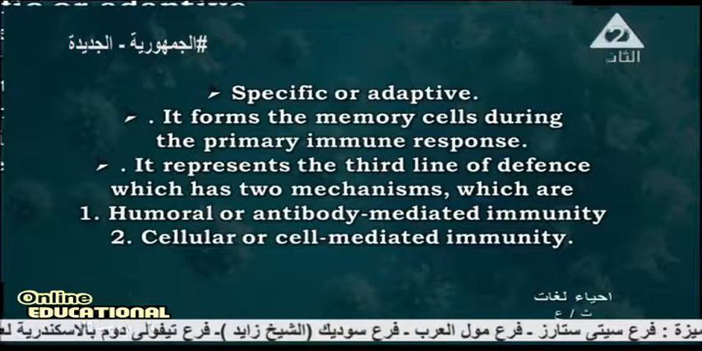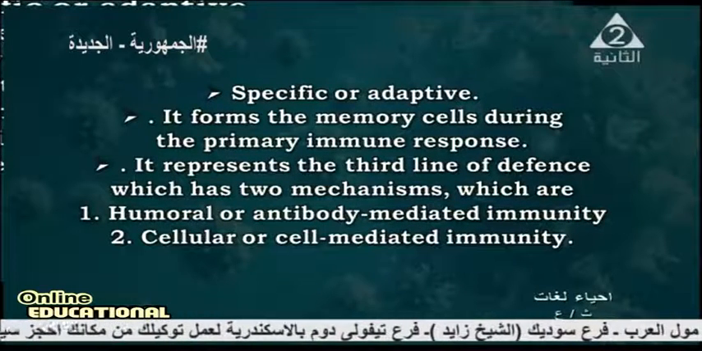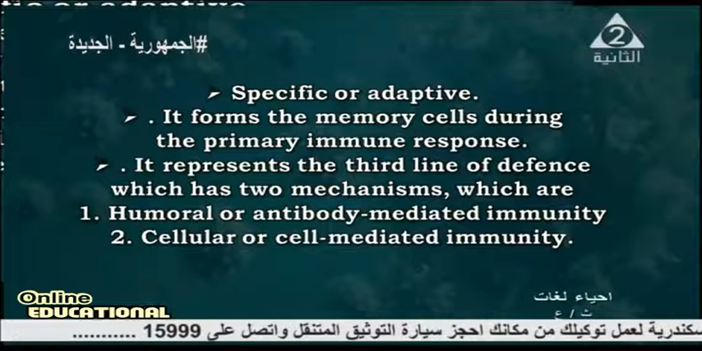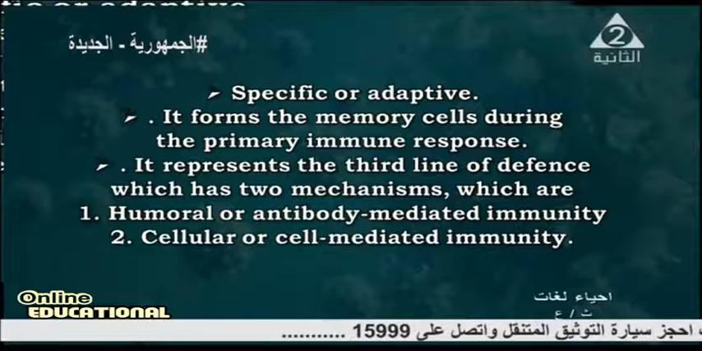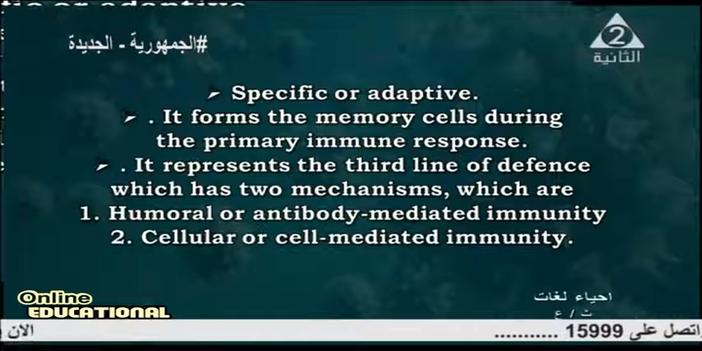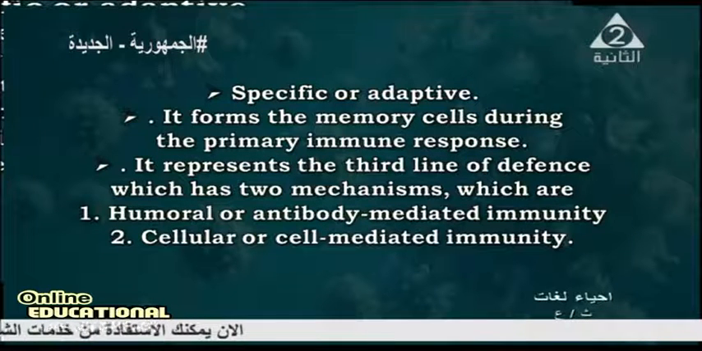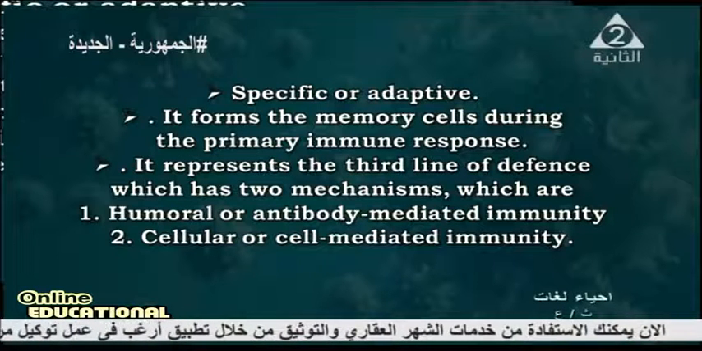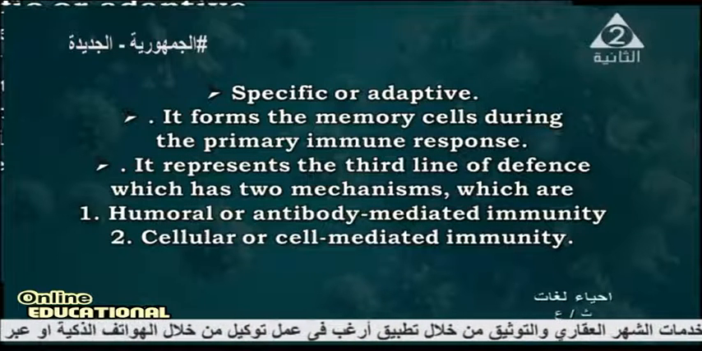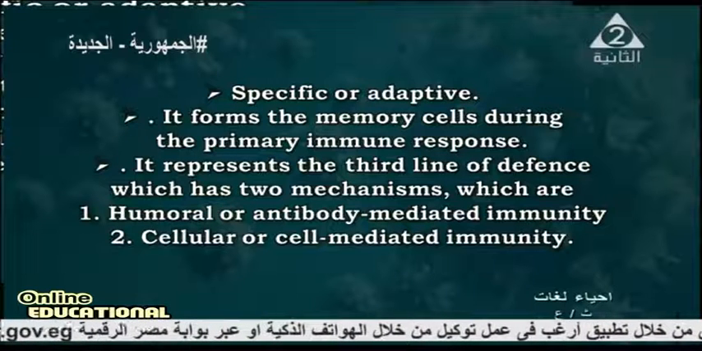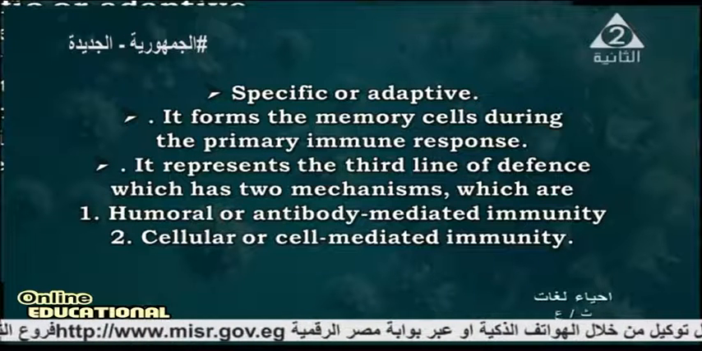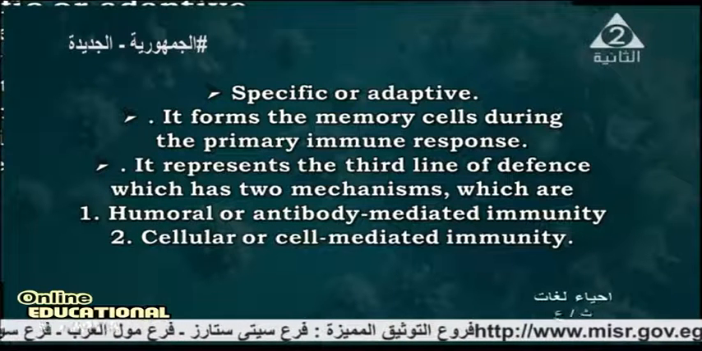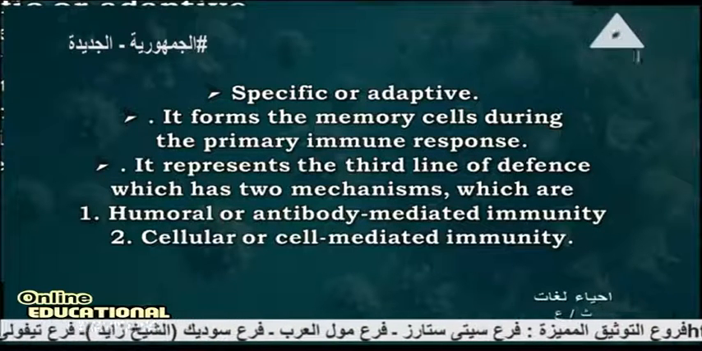Specific or adaptive, it forms the memory cell during the primary immune response, and it represents the third line. You know the first line, the second line. What is the third line of defense? It is two mechanisms: humoral or antibody-mediated immunity, and cellular or cell-mediated immunity. So we can conclude that there are three lines of defense against microbes.